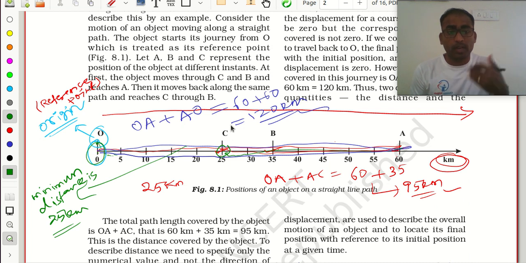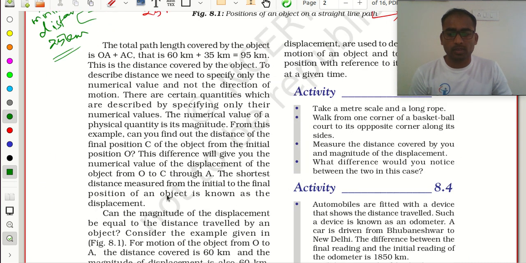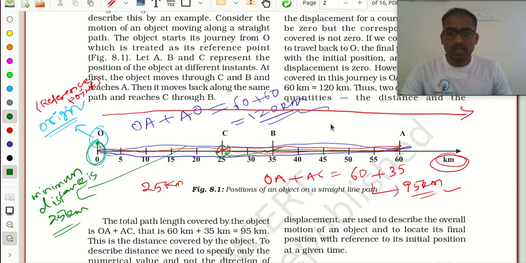But if you ask the maximum distance I covered, then 95 kilometers will be my answer. Understood? Yes, sir. Okay.